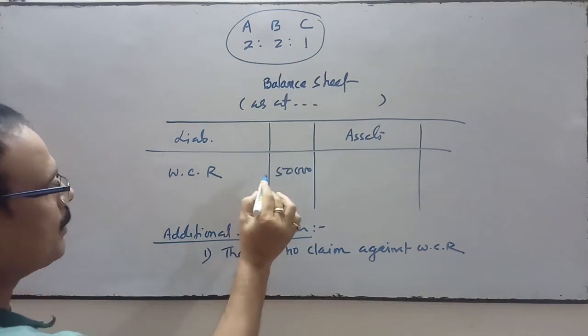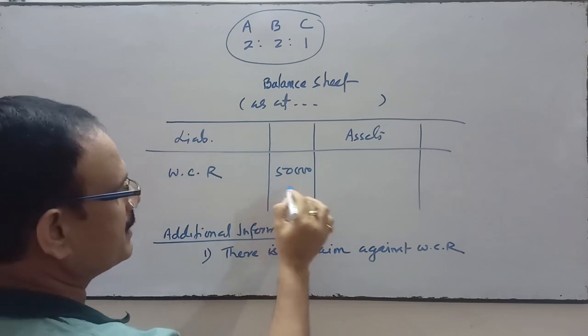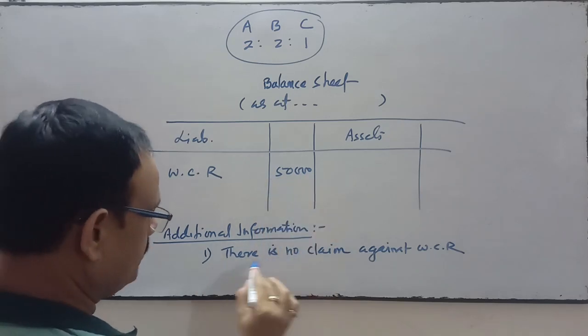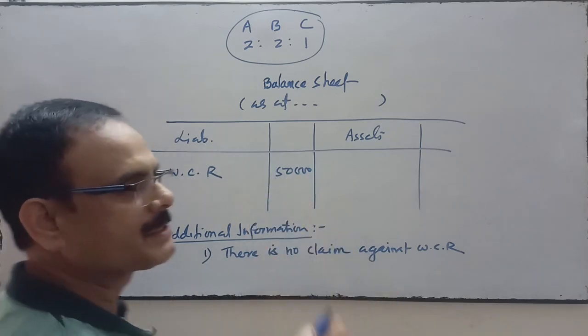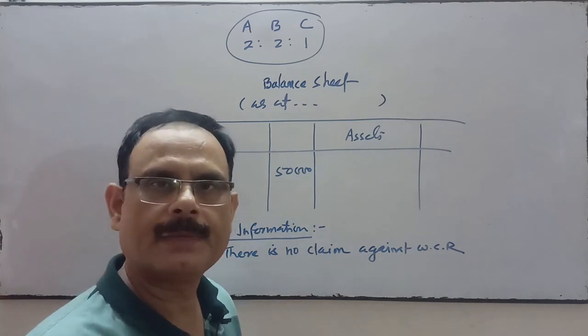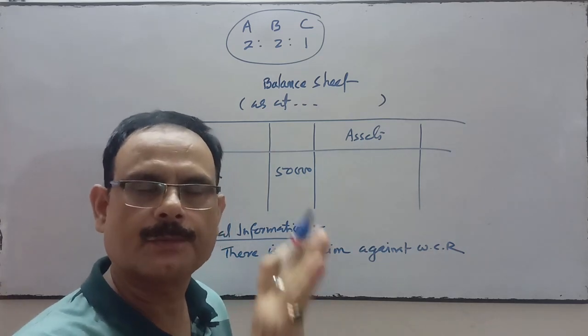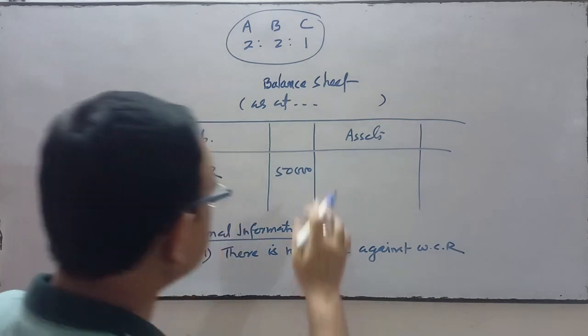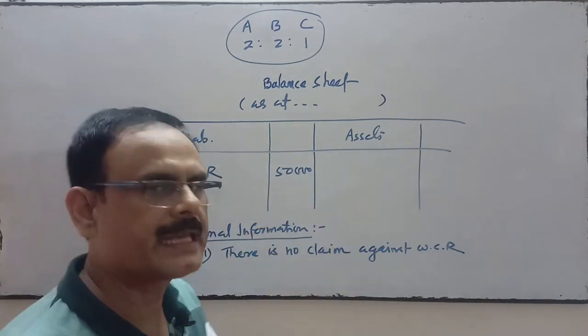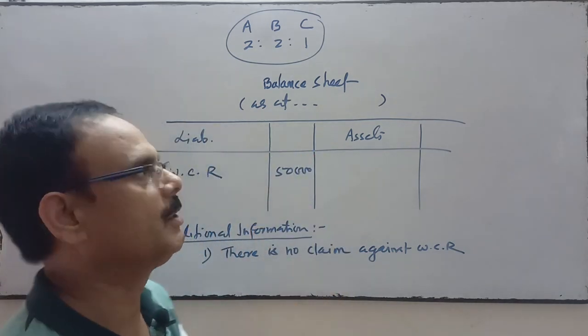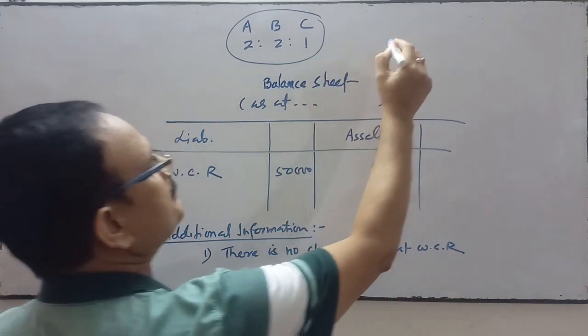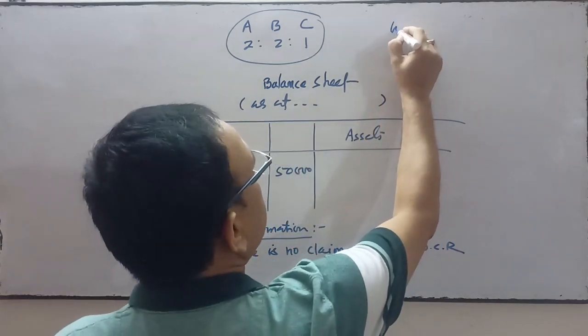If no claim is raised by the workers against this workman compensation reserve, then this amount will be treated just like a reserve amount. It means this amount will be transferred to the partners' capital accounts.